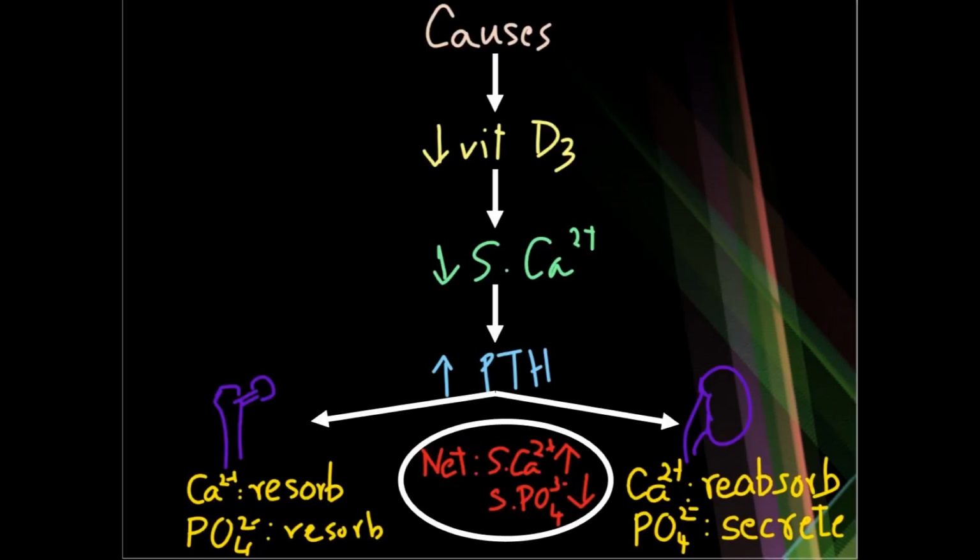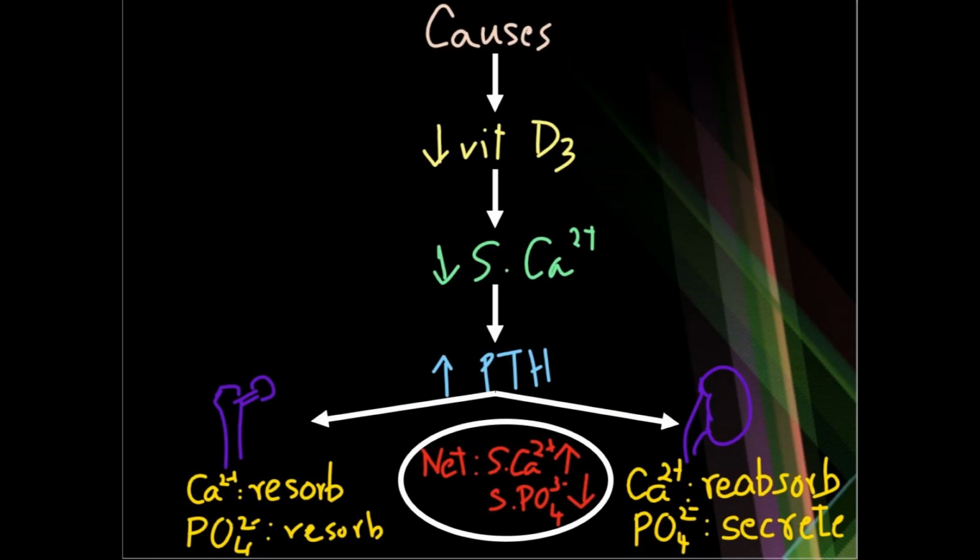Let us now talk about the pathophysiology of rickets and osteomalacia. So the list of causes you have already seen. Because of those causes, there is reduced vitamin D3 and there is reduced serum calcium. That is because intestinal absorption is not taking place in the absence of vitamin D3. Since there is reduced serum calcium, your parathyroid glands start secreting more hormone, that is parathormone or PTH. The net effect of PTH is to increase serum calcium and to reduce serum phosphate.